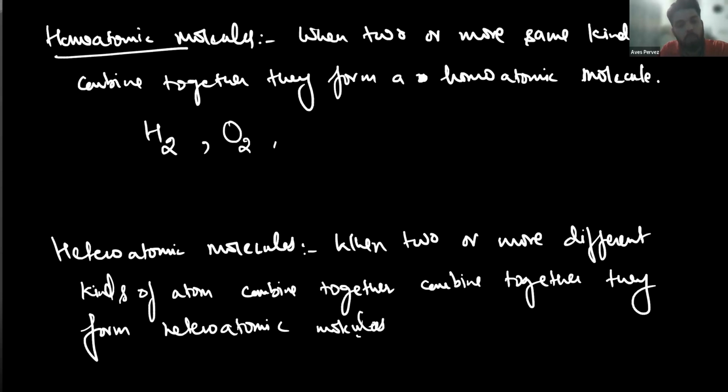Sir, what are the examples of heteroatomic molecules? Like we have H2O, hydrogen and oxygen, two different elements. Like we have carbon dioxide, like we have ammonia, NH3, etc. Okay, sir. Rima, you understood? Yes, sir, I understand. Okay, let's move further. Finished? Okay, wait a minute.